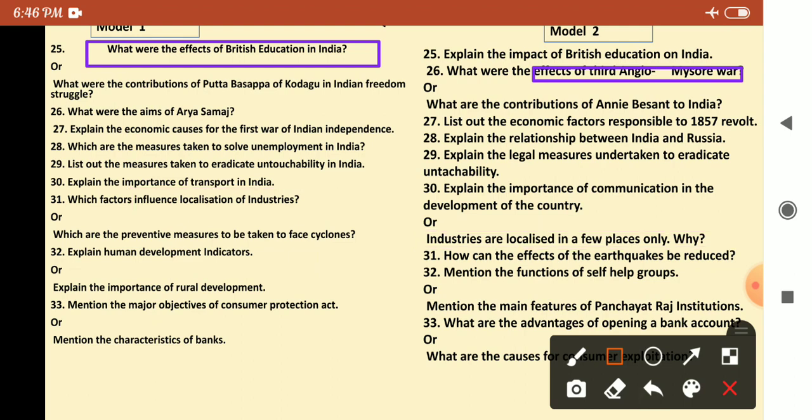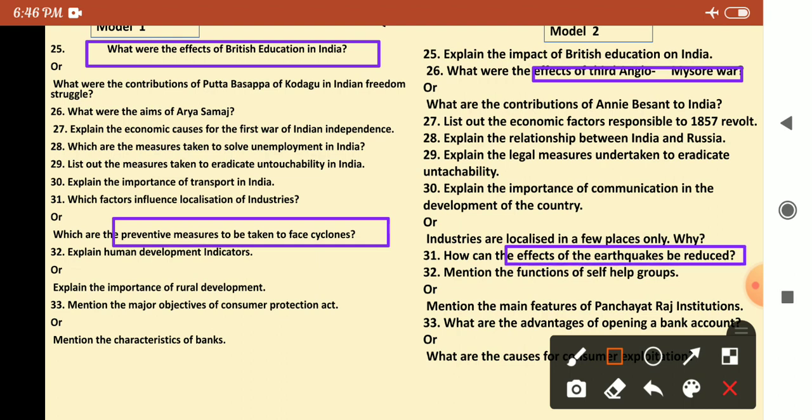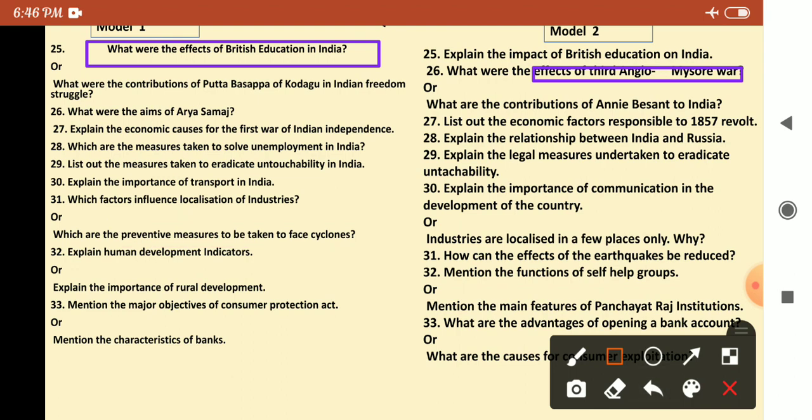The question is different here: preventive measures to be taken to face a cyclone. But here they asked, how can the effects of an earthquake be reduced? Both questions are from the same lesson, but here they asked about cyclone, and here about earthquake. Next, the 32nd: human development indicators they have asked, but from the same lesson in model paper 2, functions of self-help groups they have asked.